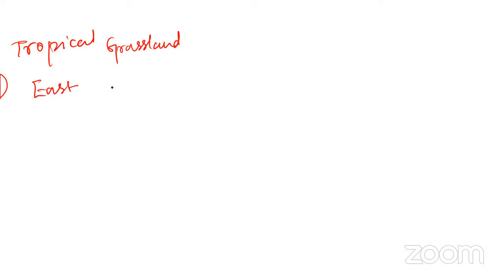So the temperate grasslands, okay? We'll see first tropical grassland. Tropical grassland in East Africa. In Africa, it is known as what? Savannah, okay?